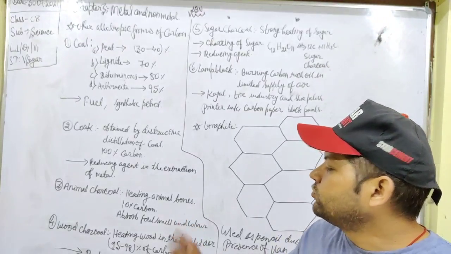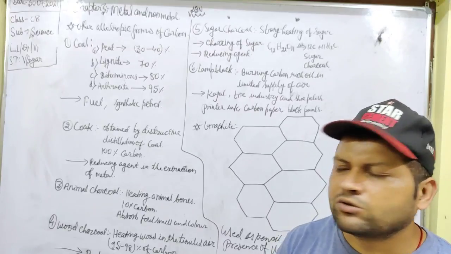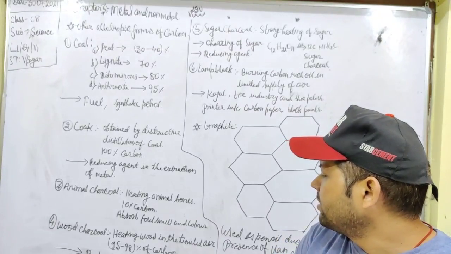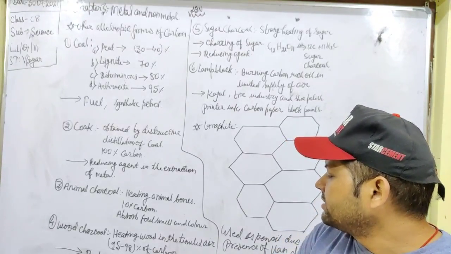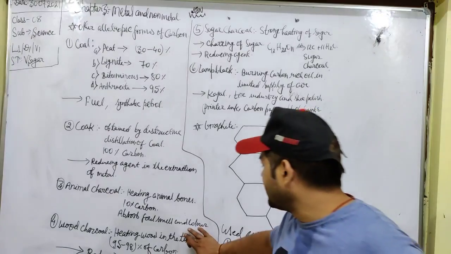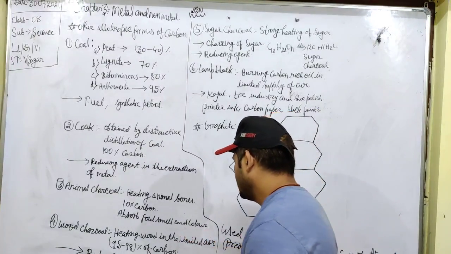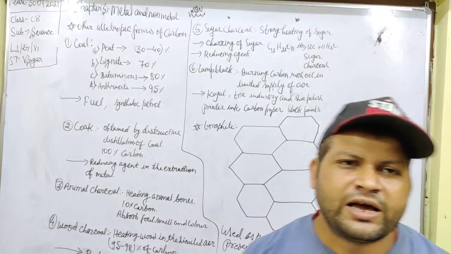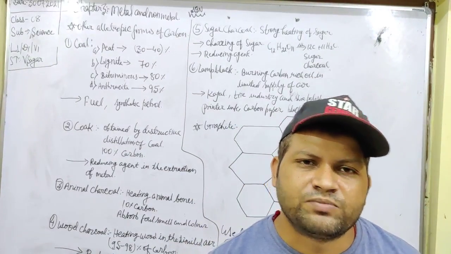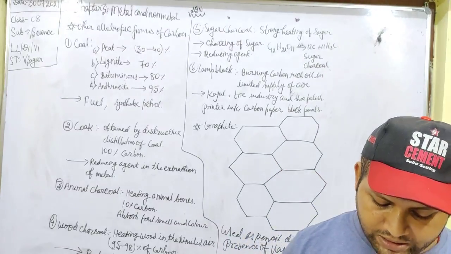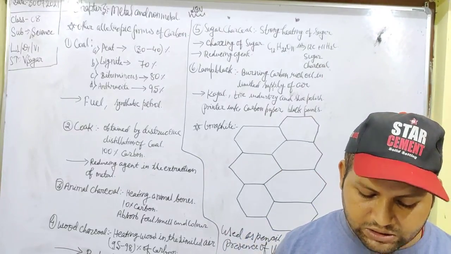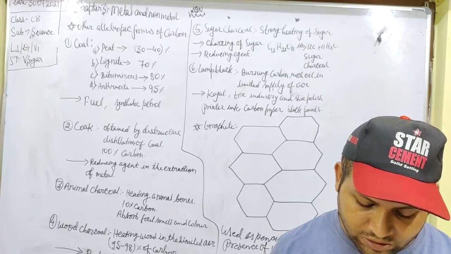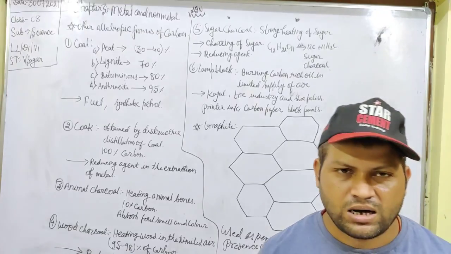And the next, wood charcoal. Wood charcoal is obtained from the hard heating of wood in a limited supply of air. It contains 95 to 98% of carbon and it is used as a reducing agent and in making gas masks.